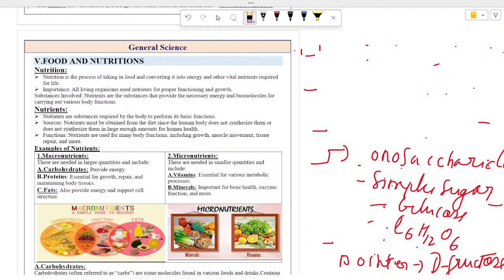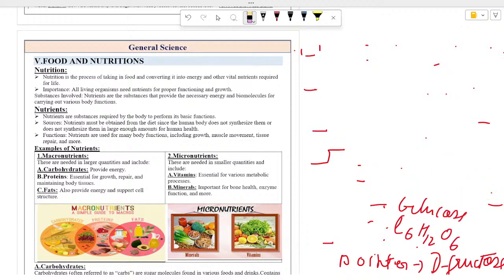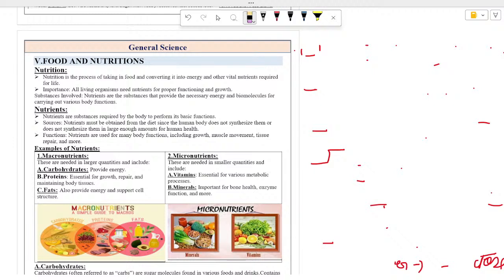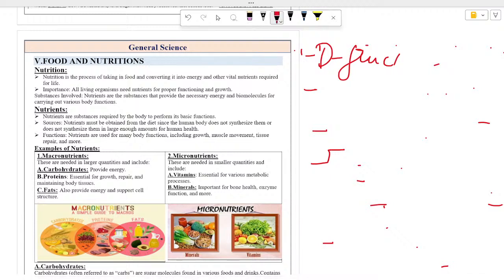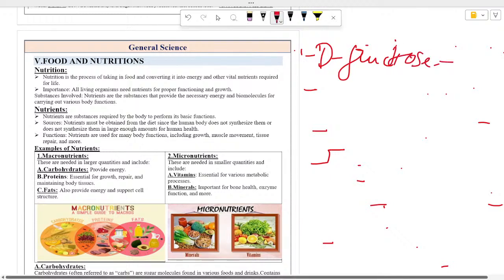It is present in honey and even in sugar cane. These sugars are present in sugar cane and honey, and they make them sweet.